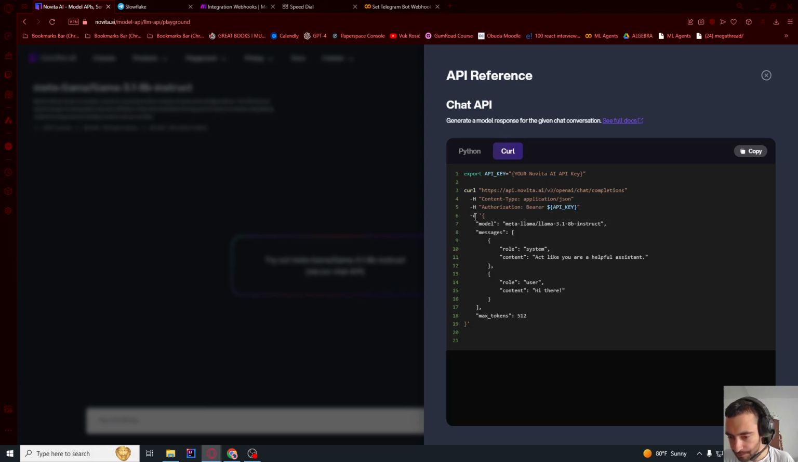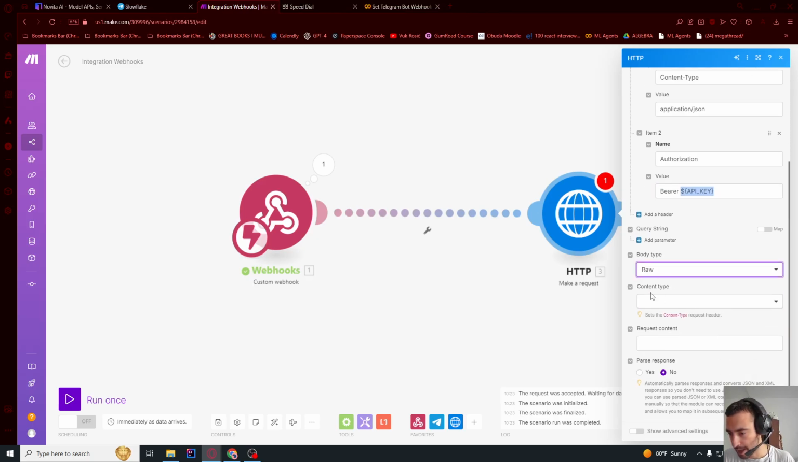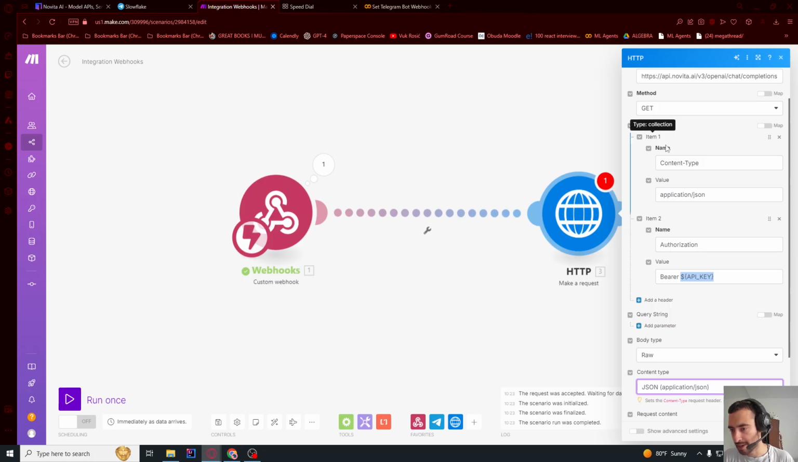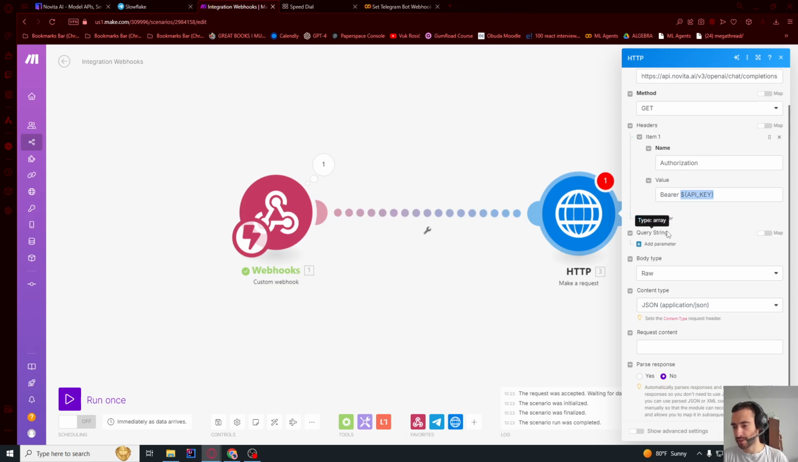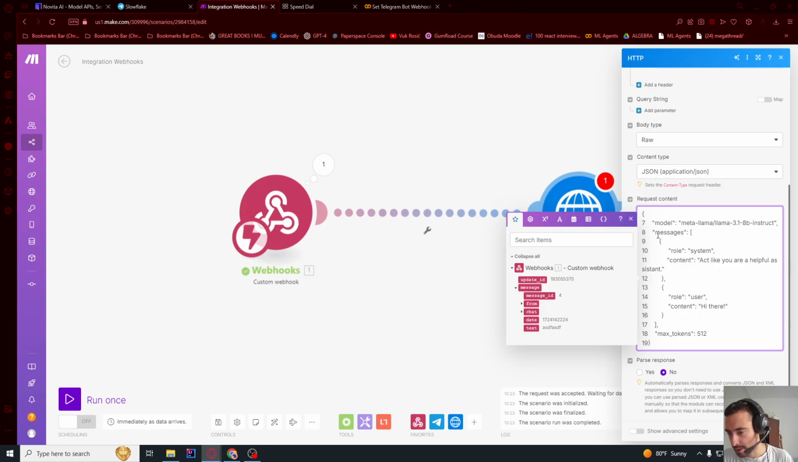So here where it says -d, that's body. So we will copy this, in between quotes, so only the curly brackets and everything inside of curly brackets. So let me go here and say body type raw and content type application JSON. Now because I didn't know we can select it here, we don't actually need to have this header content type application JSON. So I think we can just delete it. Let's delete and see if it works. I think it will. And then request content, you will just paste this.